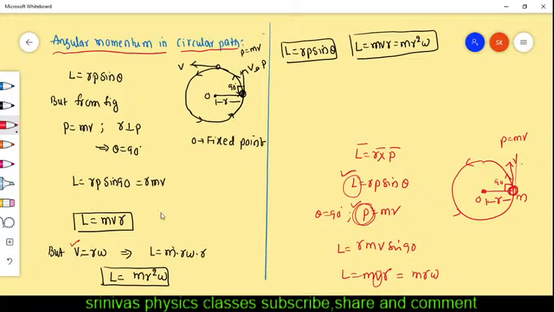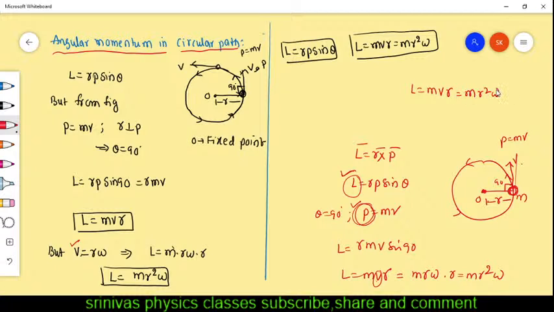V is equal to r omega, you derived. Thus you substituted here in place of v, r omega. Then finally I am getting m r square omega. There are two formulas for the angular momentum of a body in circular path, that is mvr and m r square omega.